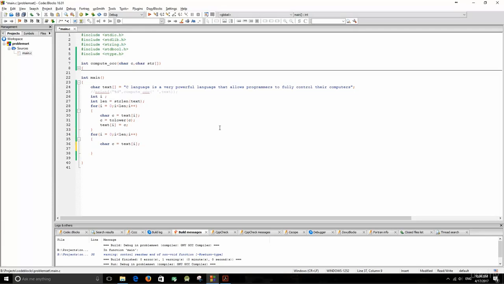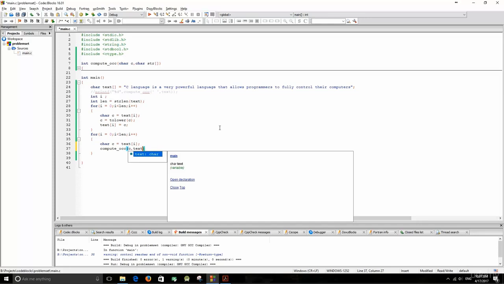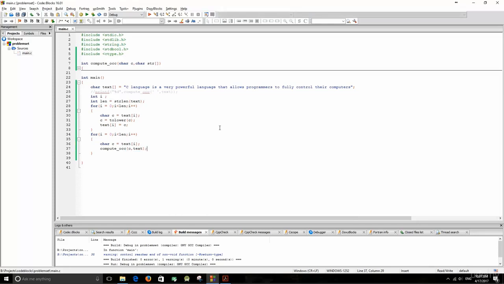Now the compute occurrences function will take the target character and the text string, and will return how many occurrences. So let's store that inside a variable called ox, for example, which stands for occurrences. Now the occurrences cannot be 0 because we're iterating through the characters of the string.